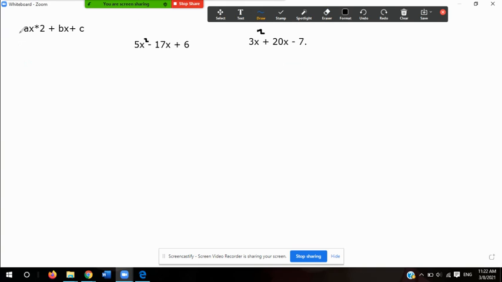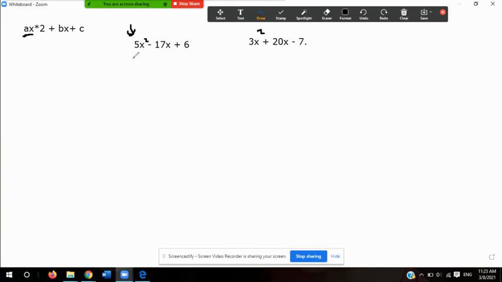So what ax squared actually means is that the leading coefficient is not a 1. It's a number greater than 1, like 2, 3, 4, 5, and whatnot. So what do we do when we have that? If we look at example number 1 right here, I know right off the bat that there are no numbers I can think of that when multiplied equal 6 and when I add them equal 17. And obviously, the leading coefficient here is a 5, so that means I cannot use the method that I used prior, but rather I need to find something else to do.